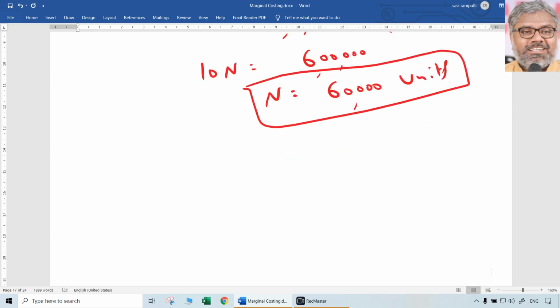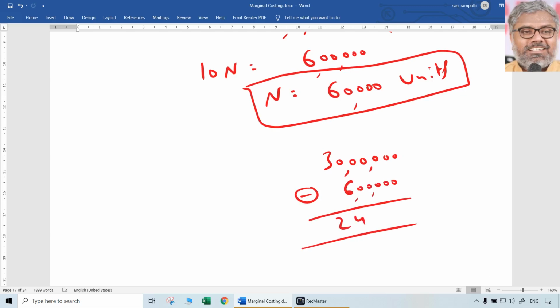Imagine if the company is selling 60,000 units. You should be able to find out what the profit is. Yes, 60,000 units into 50. What is the contribution per unit? 50 multiplying with 60,000 units, that is 30 lakhs rupees total contribution. Total contribution minus fixed cost will be the profit. What is that profit? 24 lakhs rupees.